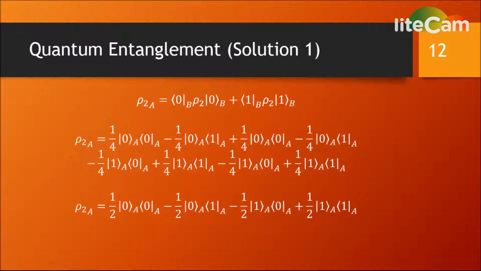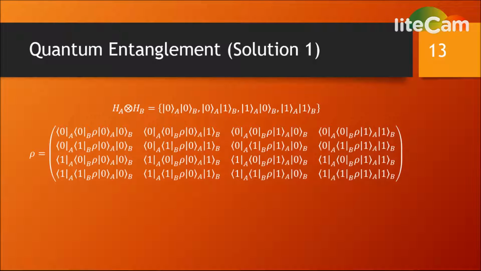It is given here in outer product notation. Please pause this slide for additional time. However, the operation is relatively simple to perform if you look at the expanded form of the density operator on the previous slide. Slide 13. The basis for the tensor product space of the two Hilbert spaces A and B is shown. We use these elements to form the density matrix as shown.